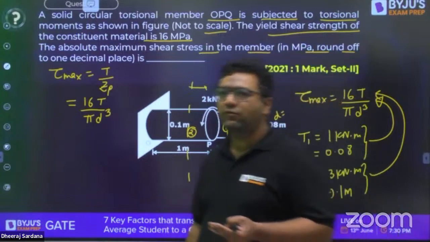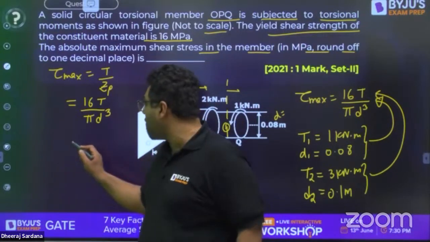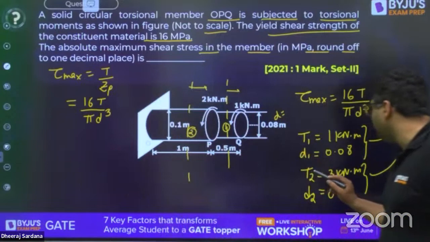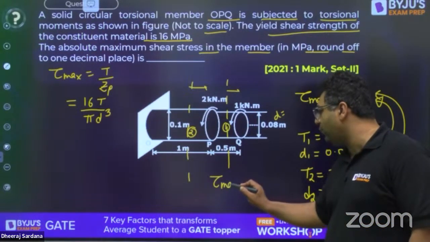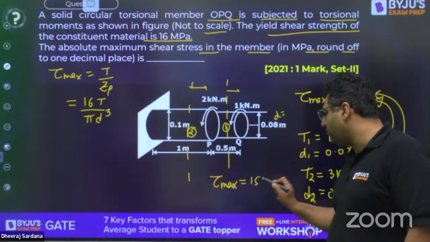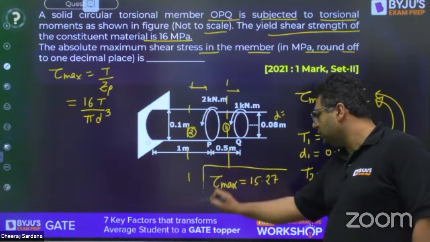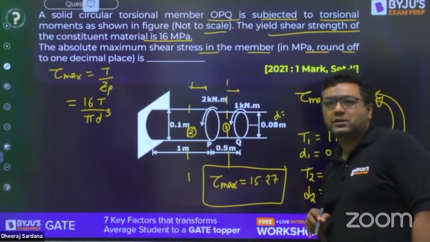Harshit Tripathi and Anubhav Singh have given the right answer, 15.28. So you will get the maximum in which one? First one or second one? Yes, you are correct. Tau max is 15.27. But in which shaft? First one or second one? Second one. Okay.